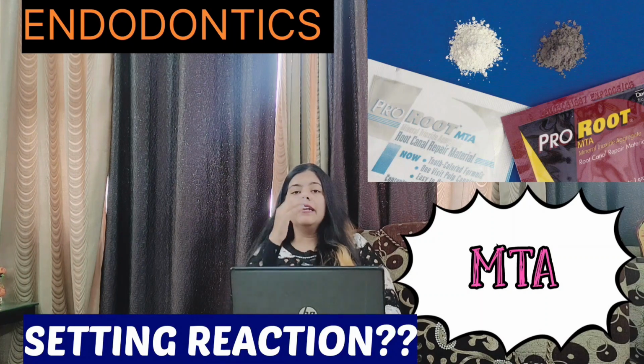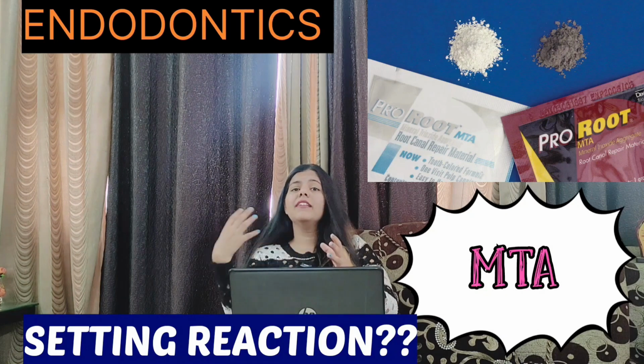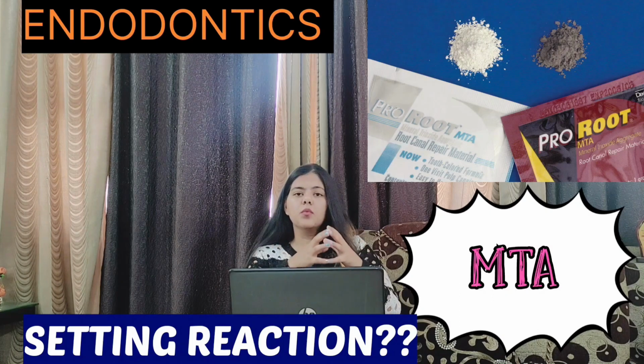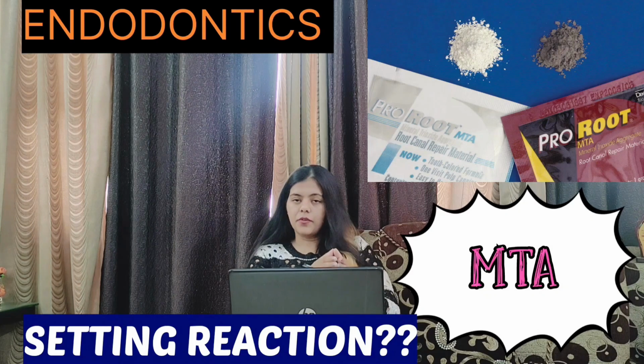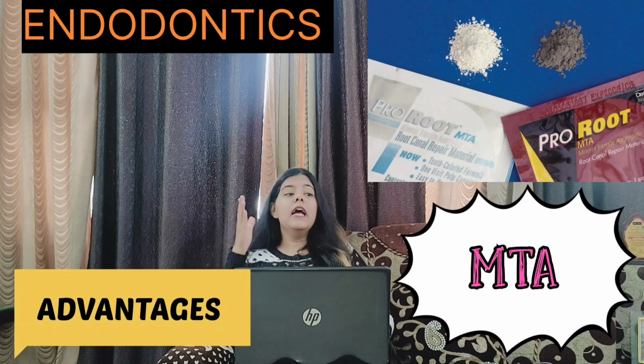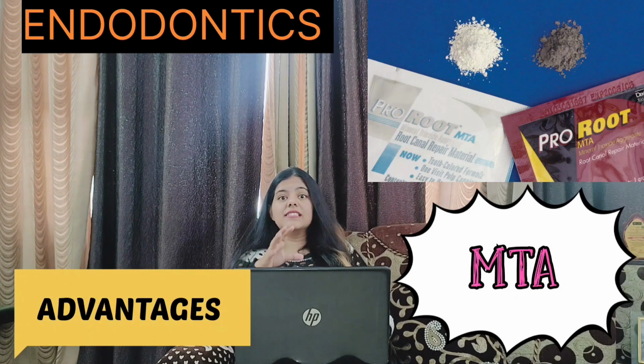On the other hand, it forms calcium silicate hydrogel, which is formed after setting in 3 to 4 hours. Not only does it increase the pH up to 12.5, it also solidifies and converts into a hard, gel-like material, which gets hardened into the tooth area or the respective structure. There are a lot of advantages of MTA over calcium hydroxide. That's why it is used nowadays in clinical dentistry.